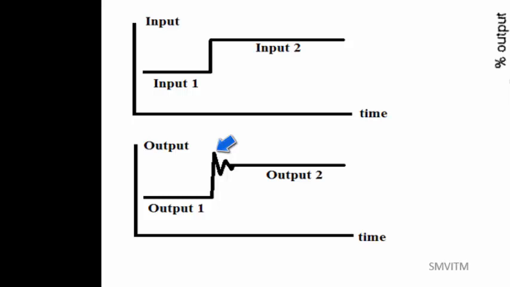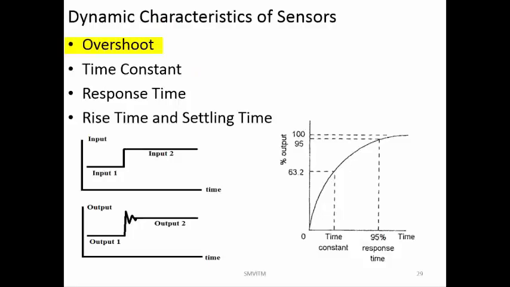So sometimes the output will go like this. It will rise above 100%, come below 100%, then fluctuate around 100%, and after that it is going to stabilize. How much it is exceeding above 100% is called the overshoot of that particular system. Next one is the time constant.